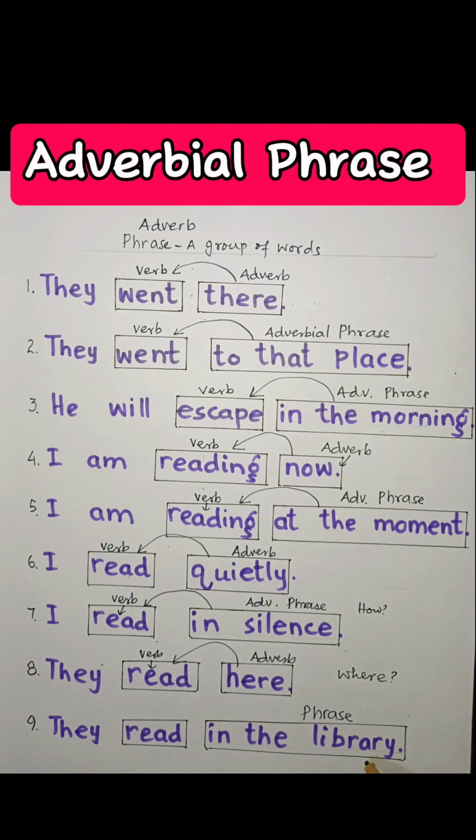Rather it is a phrase first of all, and read remains the same, that is a verb. But this phrase is telling us something more about reading. Where do they read? They read in the library. So this is a phrase, but it functions just like an adverb. That is why we call it an adverbial phrase.